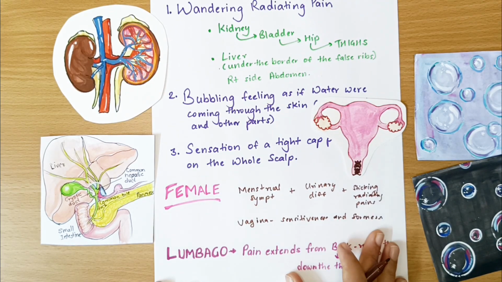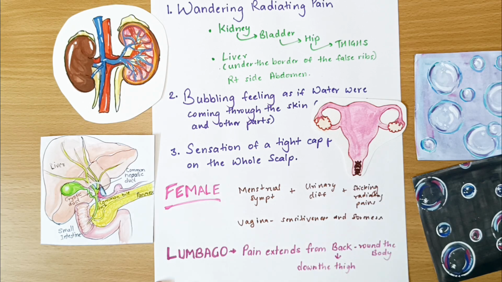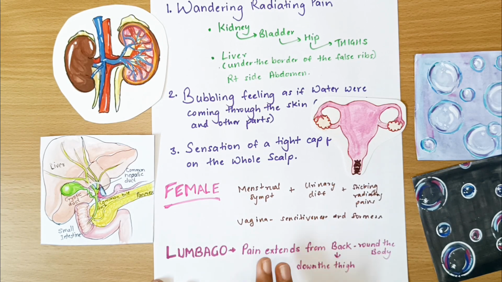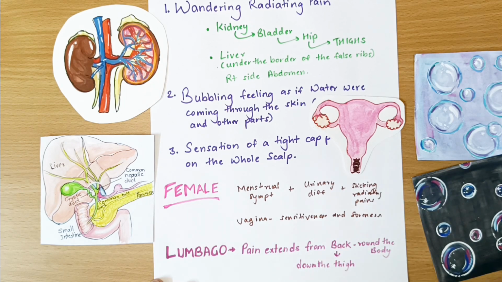Now when we talk about another major area of action of this remedy, which is the back. In the back, we see that the pain again extends from the back, round the body, down to the thigh. So we find this kind of radiating, extending pains in this remedy, right? So that is again seen in the back as well. It is going down into the thigh, round the body.